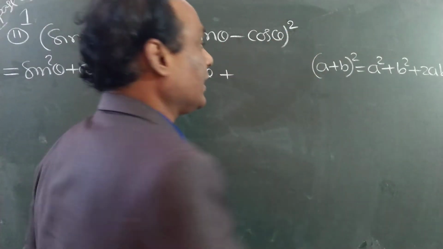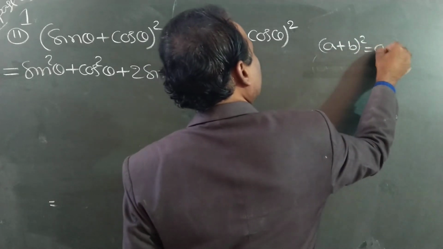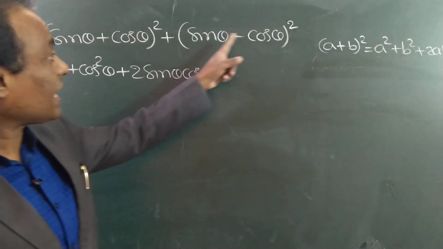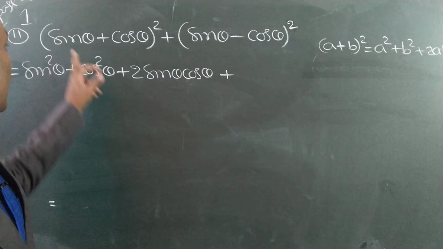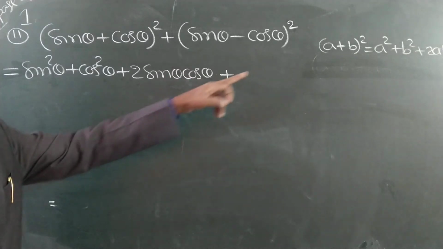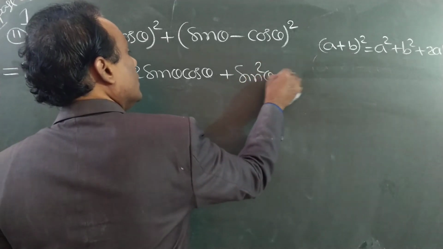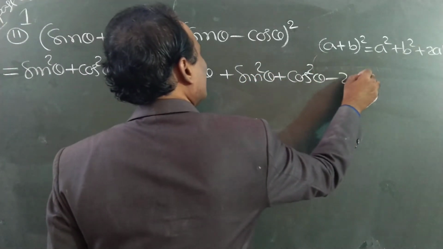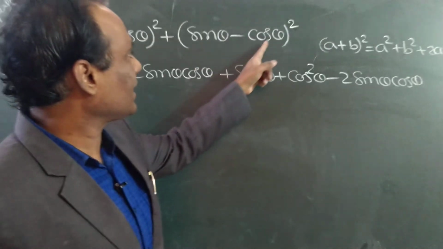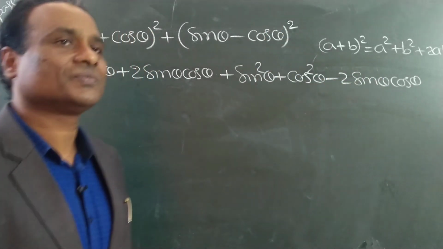A minus b whole square. Expand it. A plus b whole square is a square plus b square plus 2ab. Same, a minus b whole square. See the formula. A square plus b square minus 2ab. See the formula for a minus b whole square, a square plus b square minus 2ab. That is the formula.